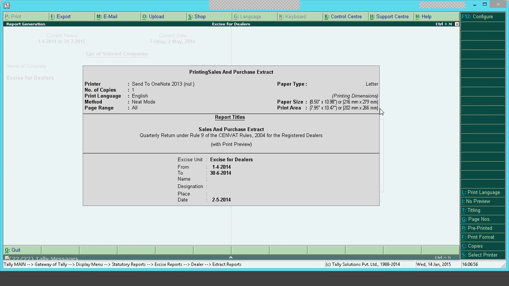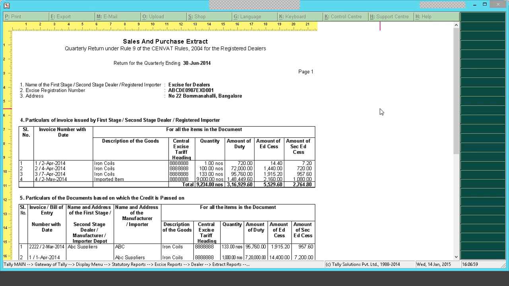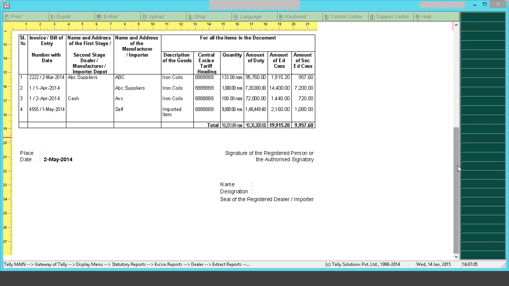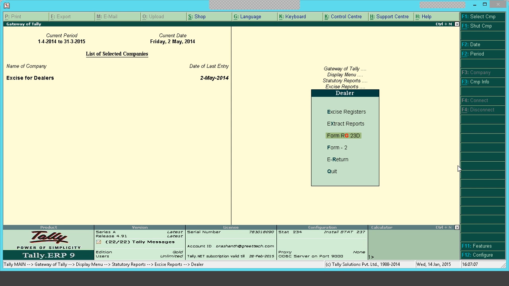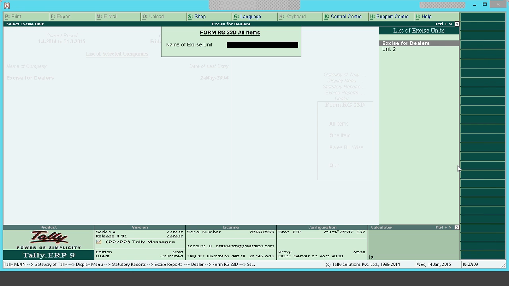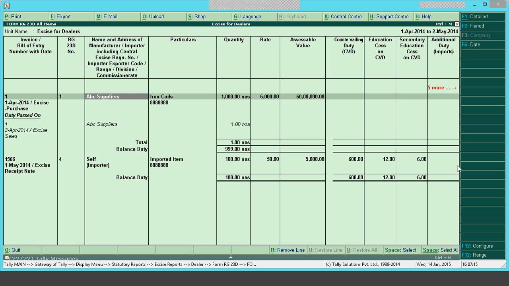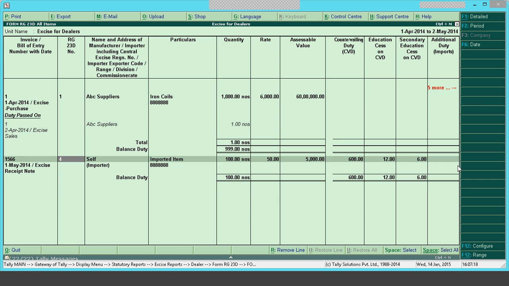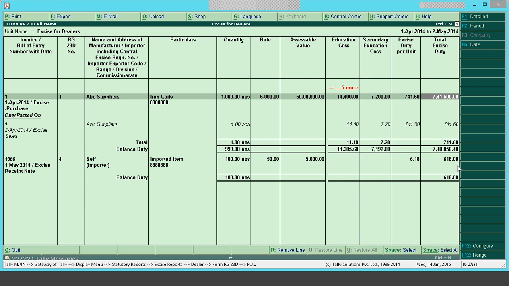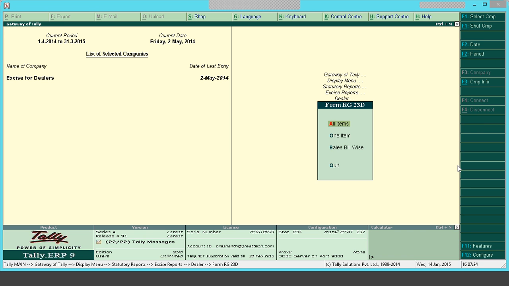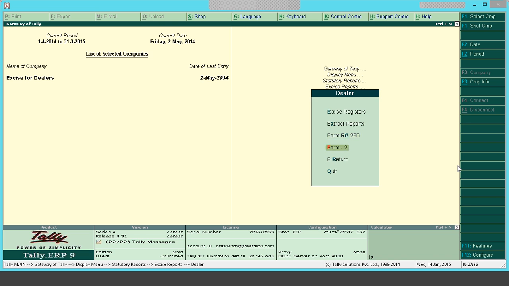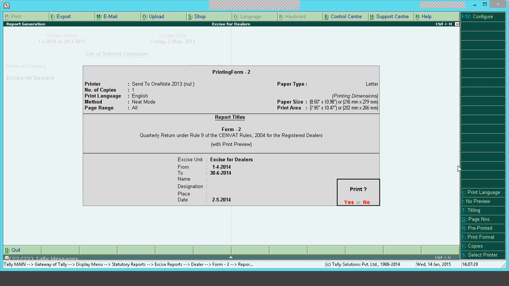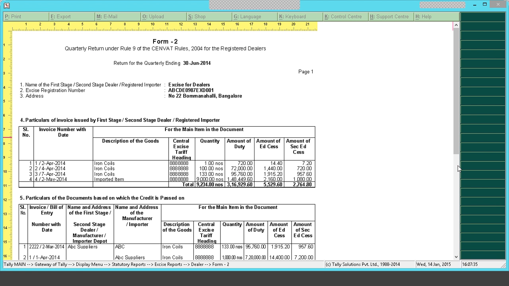Okay. And next is sales and purchase extract. So this will give me an extract report of my sales and purchase return. This is also a quarterly report. And then we have RG23D. This is a form for the dealers. Again, this can be taken unit wise. The numbers we give in the transaction as RG23 number, those numbers will be displayed here. And next we have Form 2. Form 2 is for excise dealer. That is a quarterly return form. You can see the preview of this form. It will be in this format.